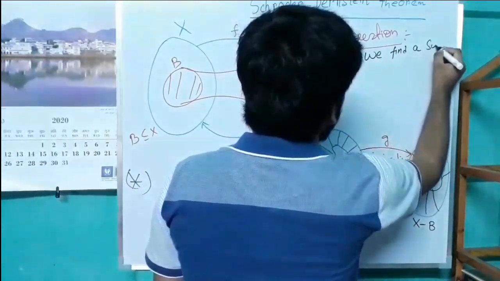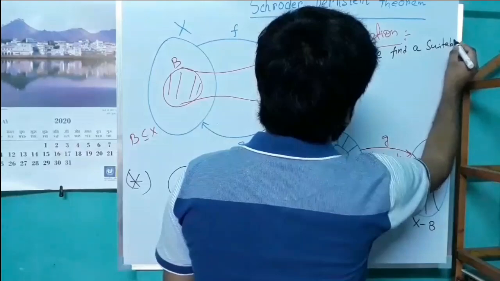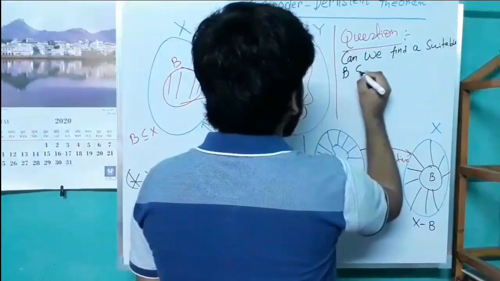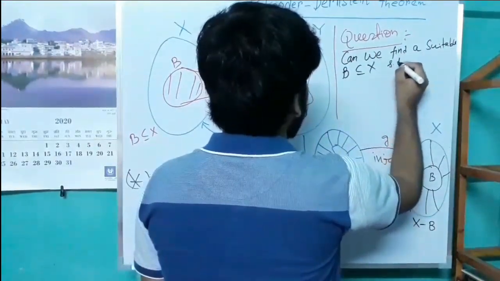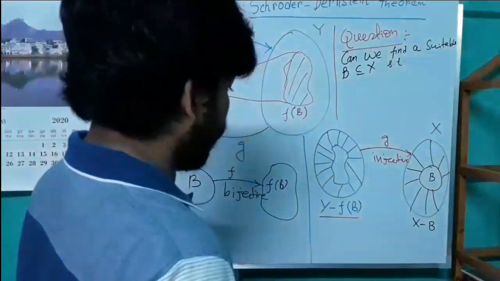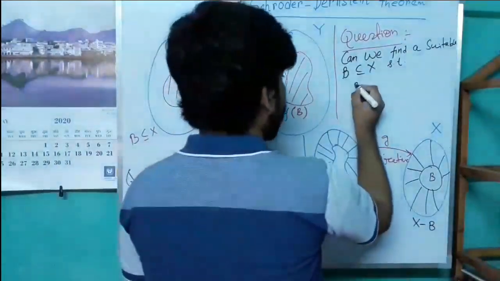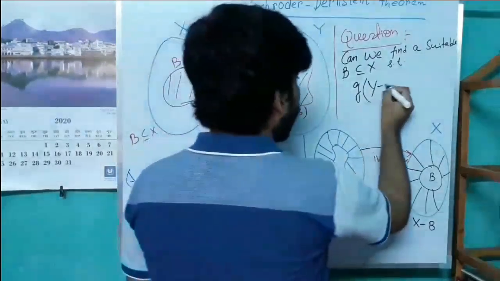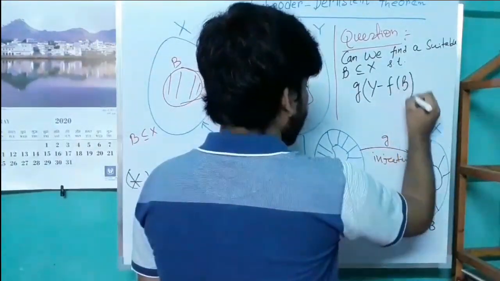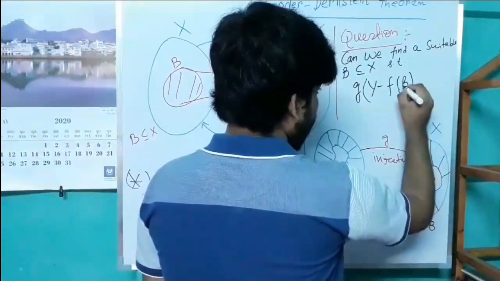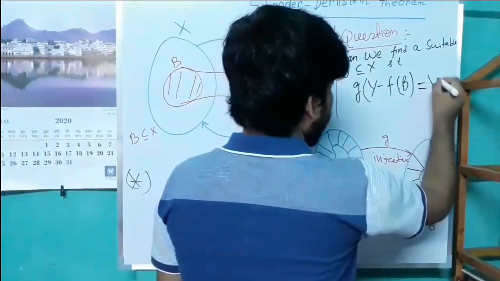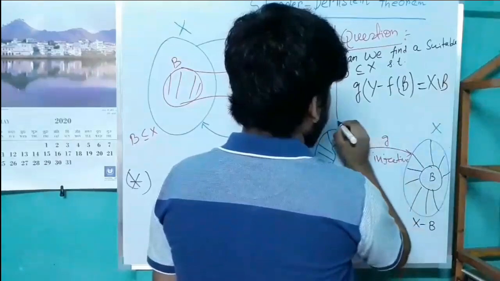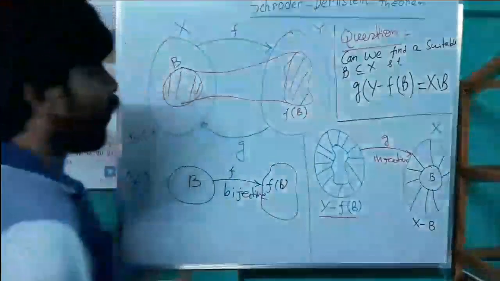a suitable subset B of X such that g of Y minus f(B) is the same as X minus B? This is the question.